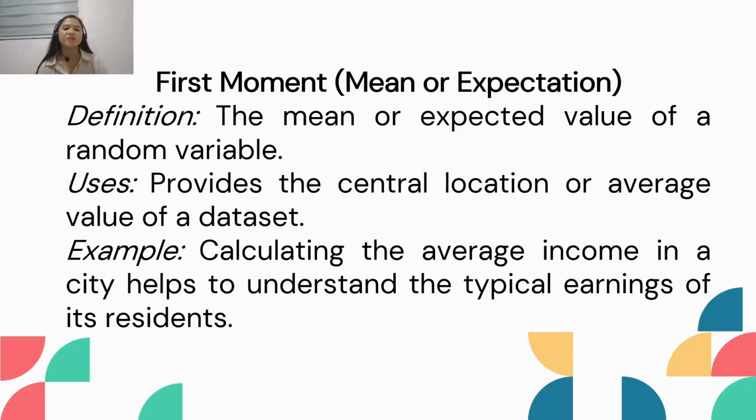The first moment is the mean or expectation, the mean or expected value of a random variable. It provides the central location or average value of a data set. Example, calculating the average income in a city helps to understand the typical earnings of its residents.